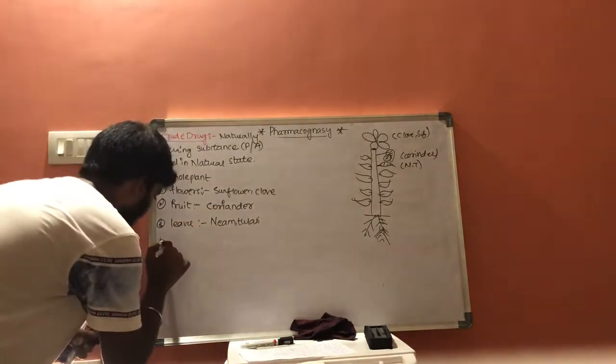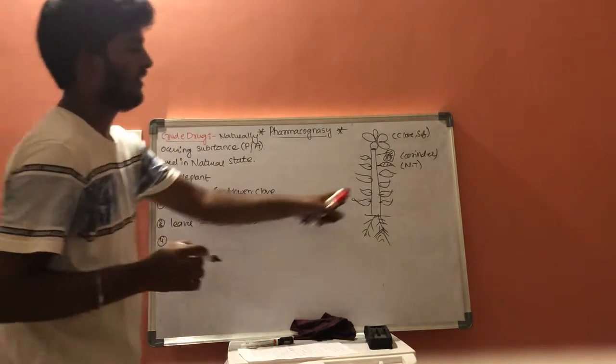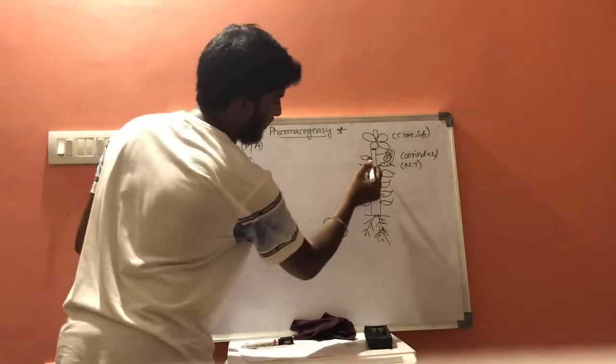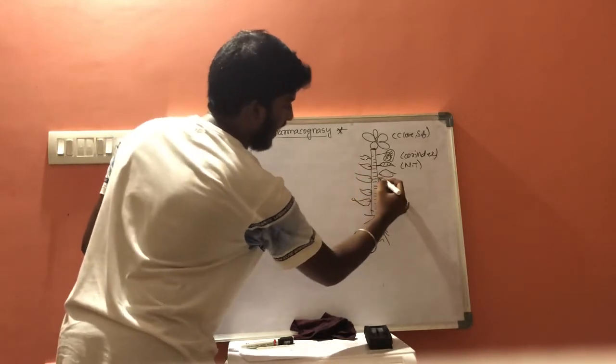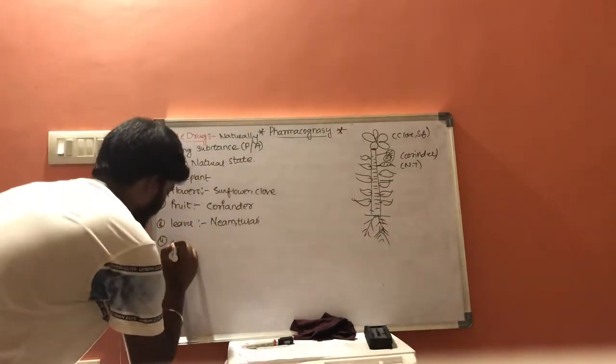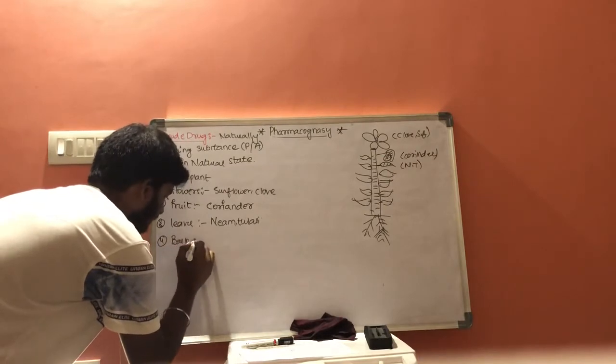And the fourth one, the bark. This bark can also be used for extraction of drugs.